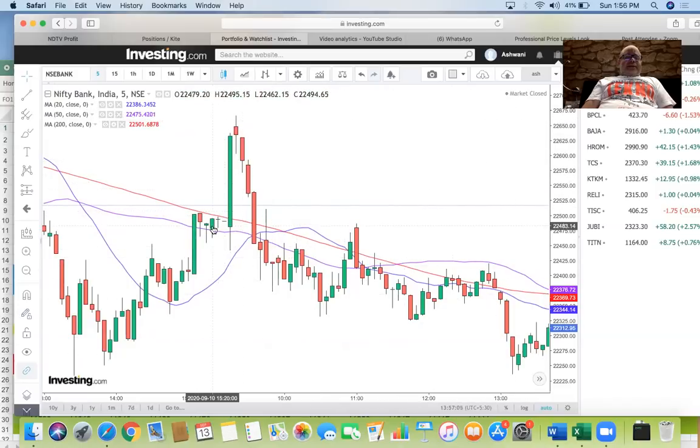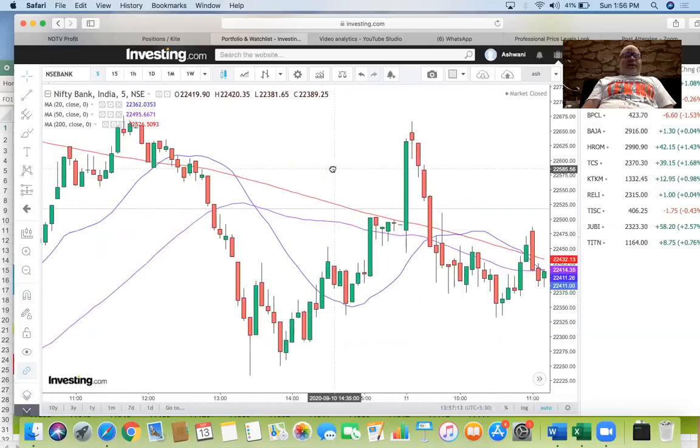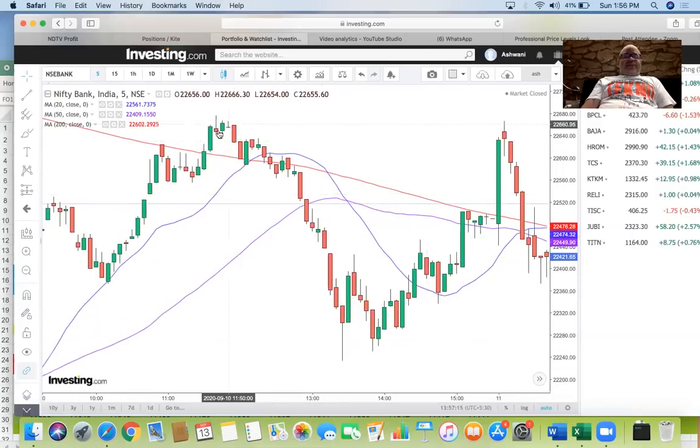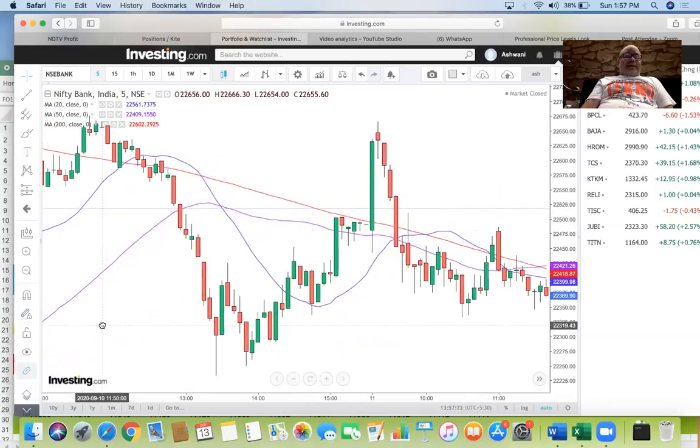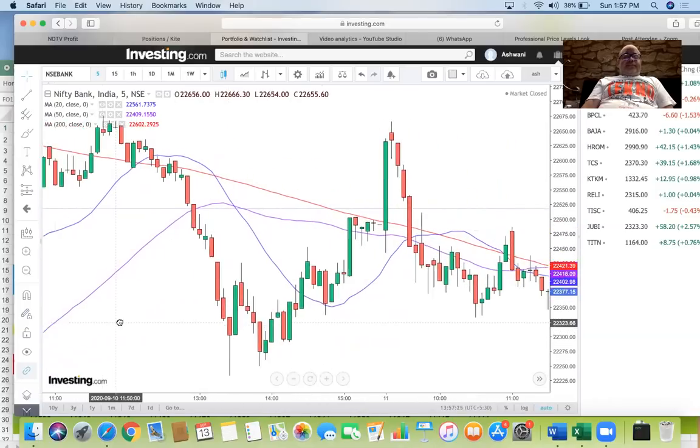This is relatively far from the 200. Why? Because the Bank Nifty is also in a downtrend, plus it matches with a previous day high. So this is the first setup that you are getting.